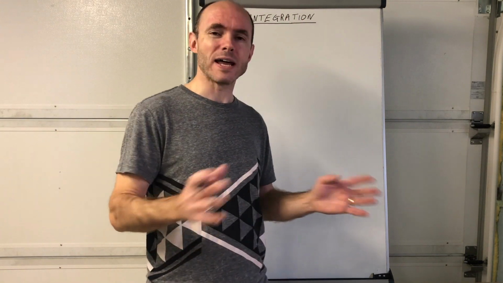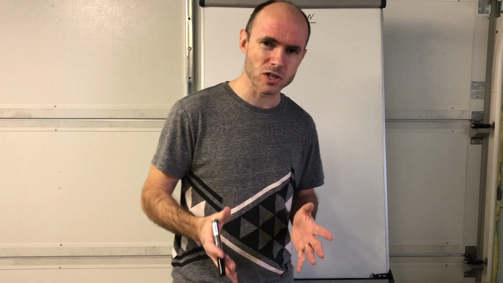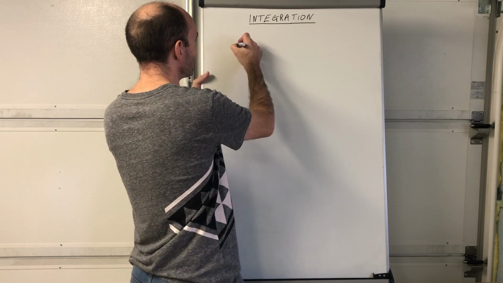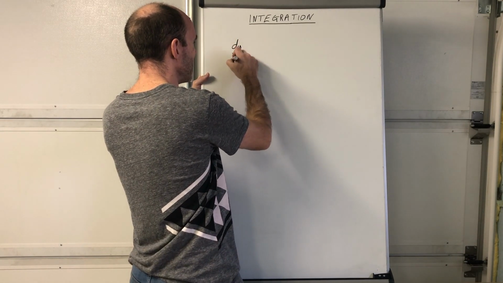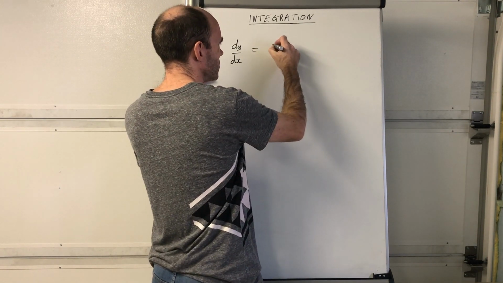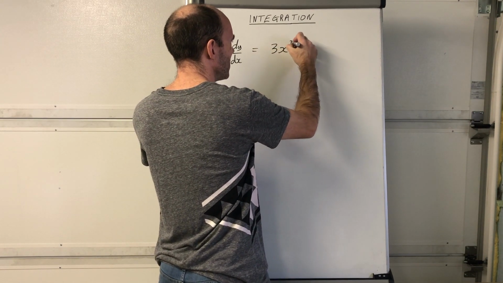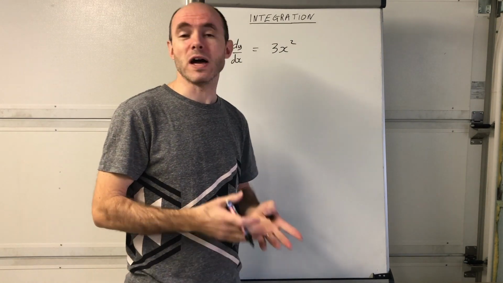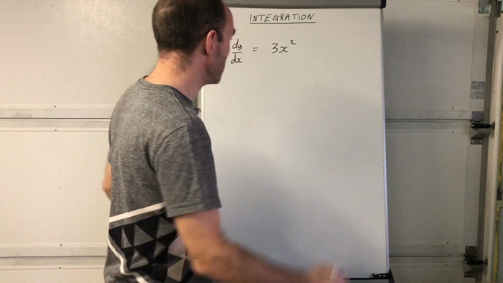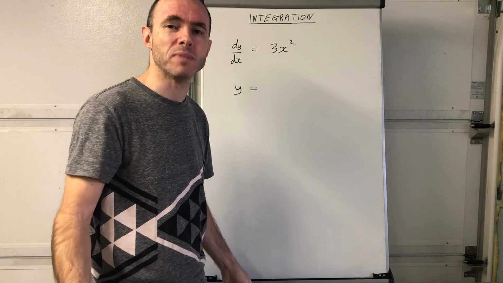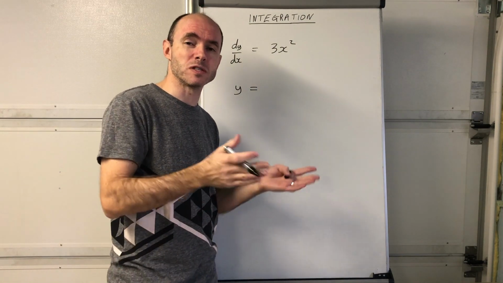Anyway, so that's out of the way, let's get on to integration. What's it all about? Well, I said it's the reverse process of differentiation. So let's just suppose you had a function and we differentiated that function, and suppose we got an answer of, should we just say, 3x squared? Yeah, that'll do. What we need to do is find out what that original function was. So if dy/dx is 3x squared, what is the possible function that y could have been? That's the reverse process of differentiation.